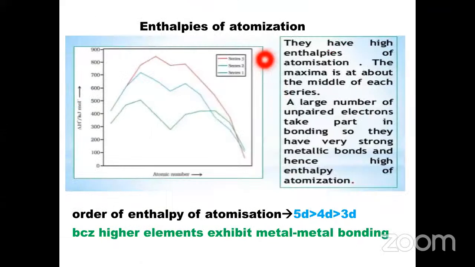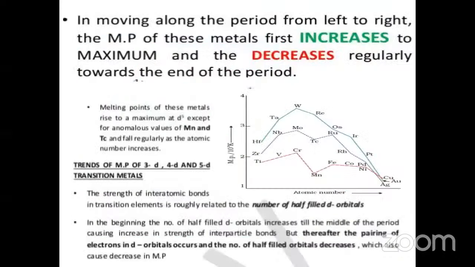Next we go to enthalpies of atomization. This also depends upon the number of unpaired electrons. The d block elements have high enthalpies of atomization. The maximum is at about the middle of each series, where the middle of each series is the same as usual. As I told you just now, these are the chromium, molybdenum, and tungsten groups.